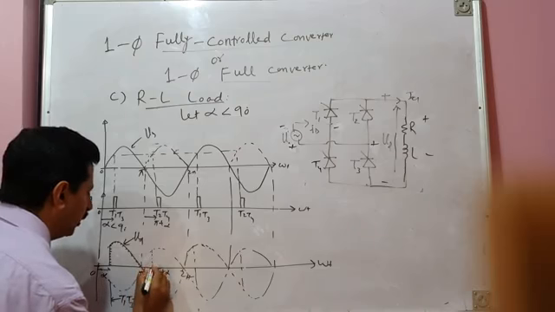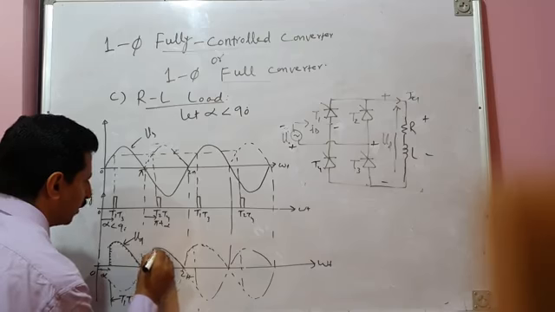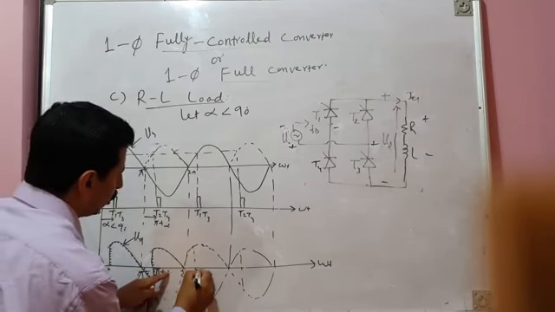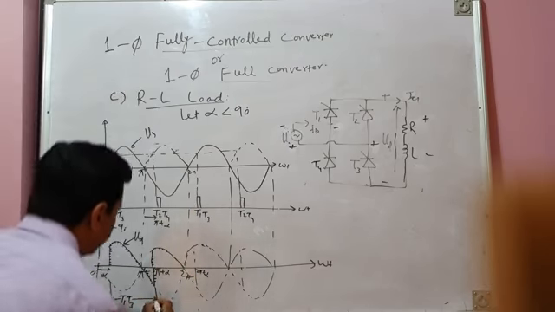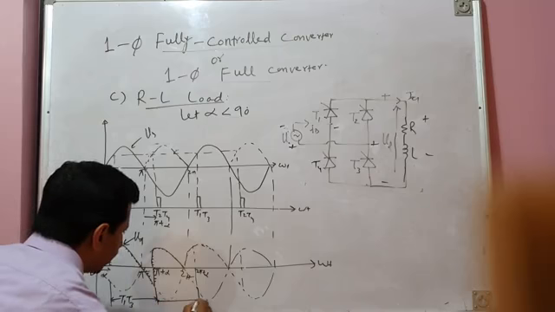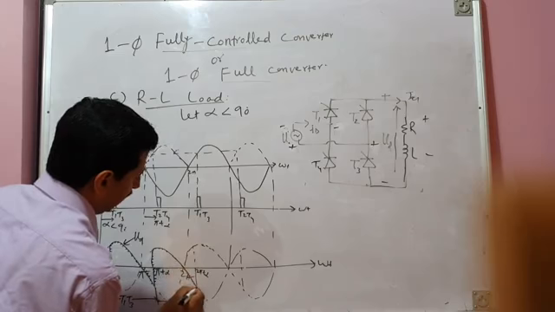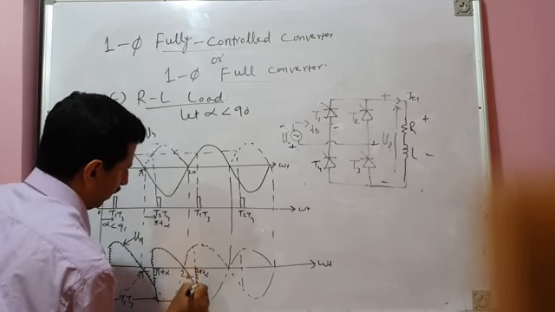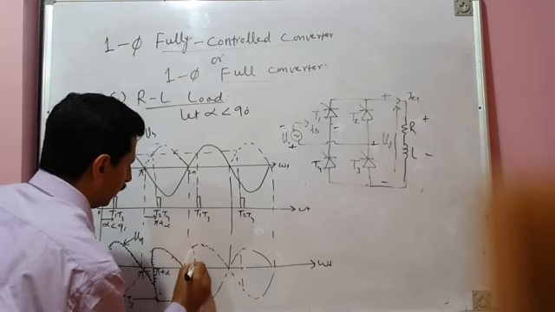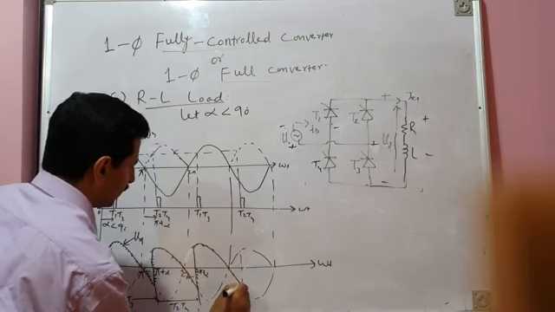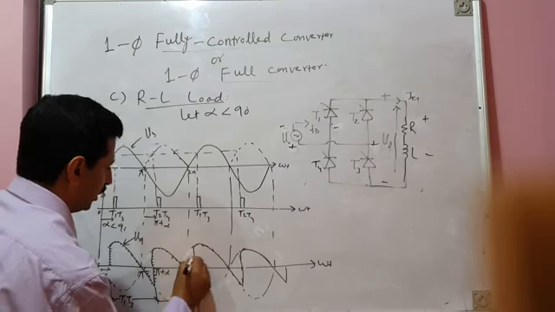As you already know, a segment of the positive half cycle of source voltage will appear across the load, and then from 2 pi to 2 pi plus alpha, up to the next instant of firing, the T2, T4 pair will continue to conduct. So a segment of the negative half cycle of source voltage will get applied across the load, and this will continue in the subsequent half cycles. So this is the nature of the load voltage.